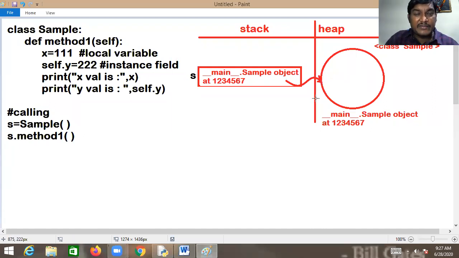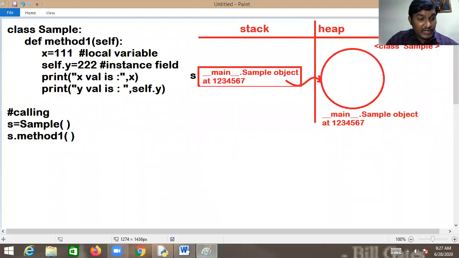And the reference variable always refers to the object by holding its hash code. This is what exactly happens when this particular line is executed. Now this is the time you need to pay more attention.